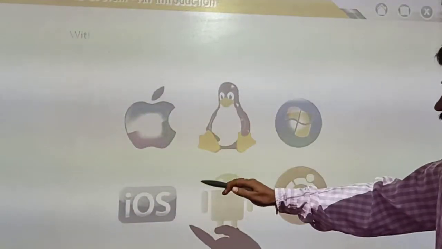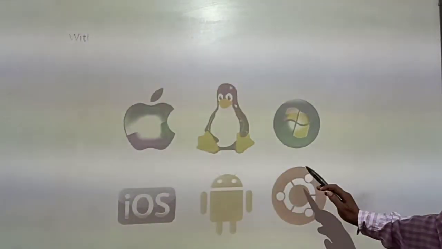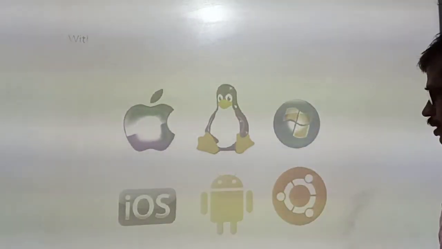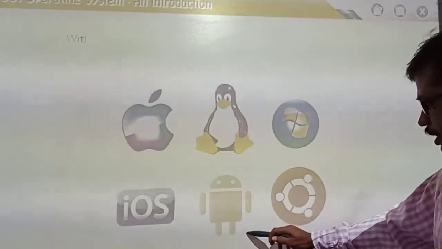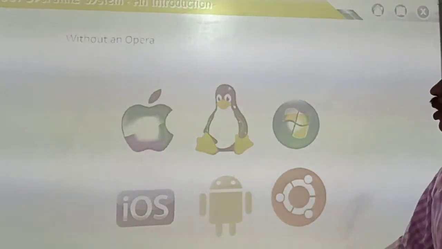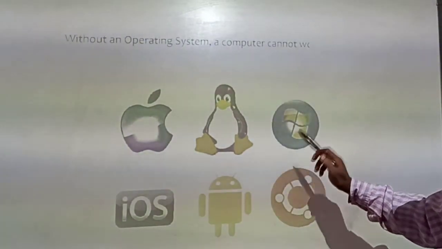These are some pictures of operating systems. This is Android, this is Linux, this is Windows, etc. Without an operating system, a computer cannot work on its own. Why?